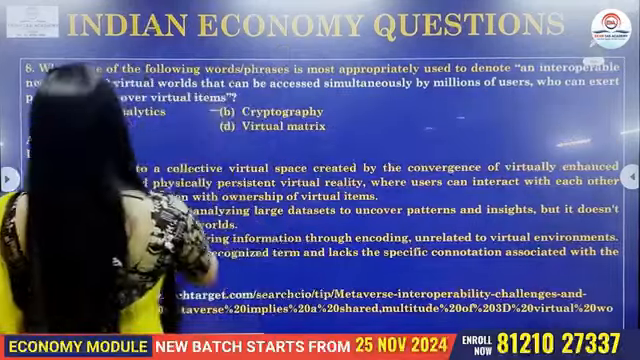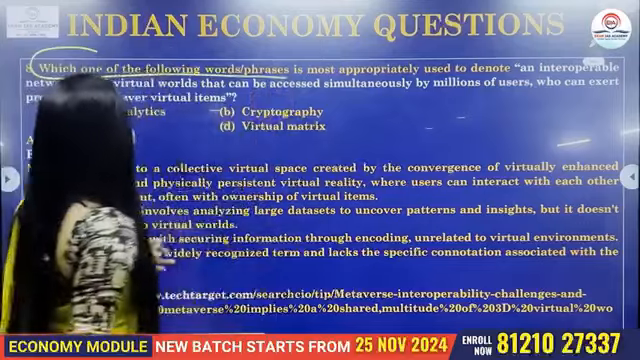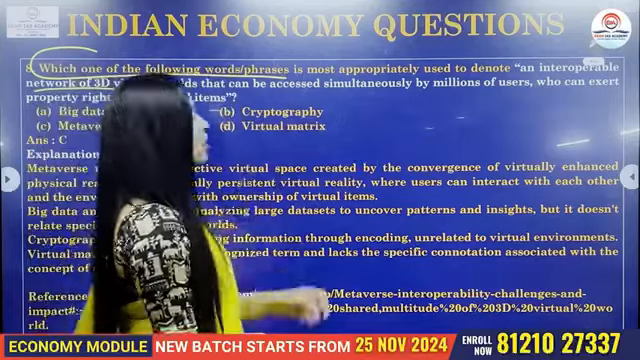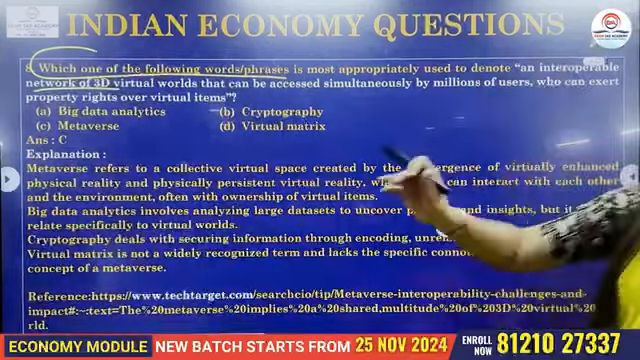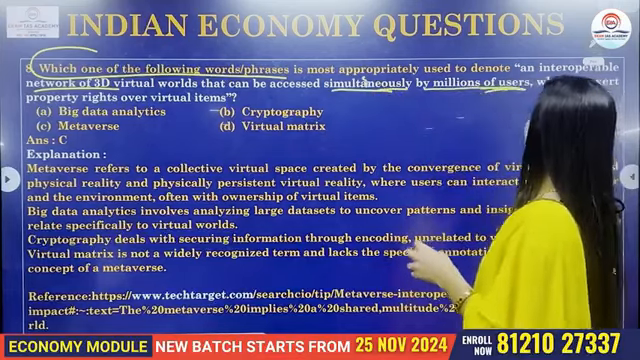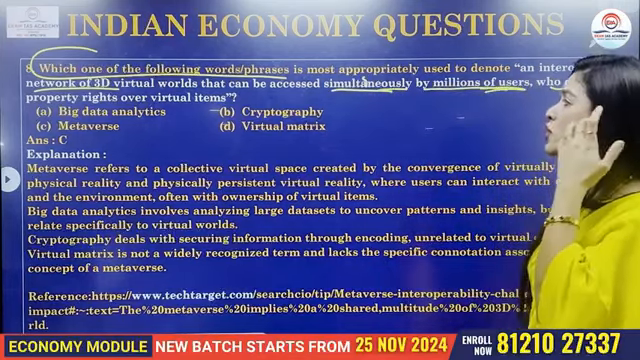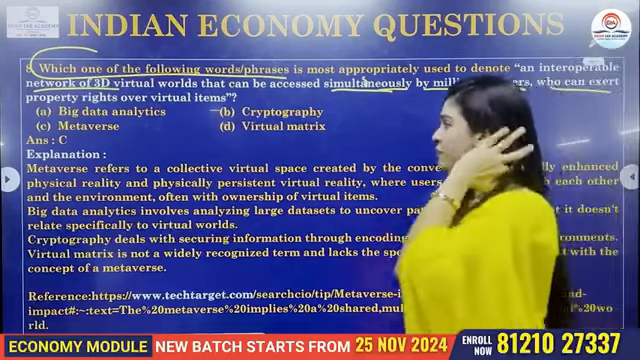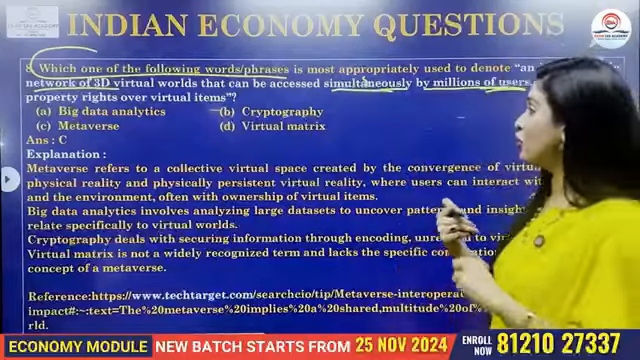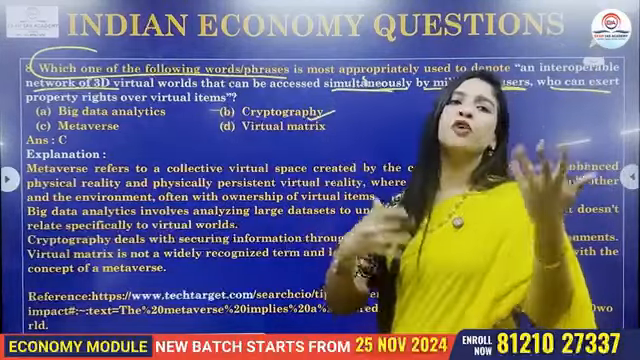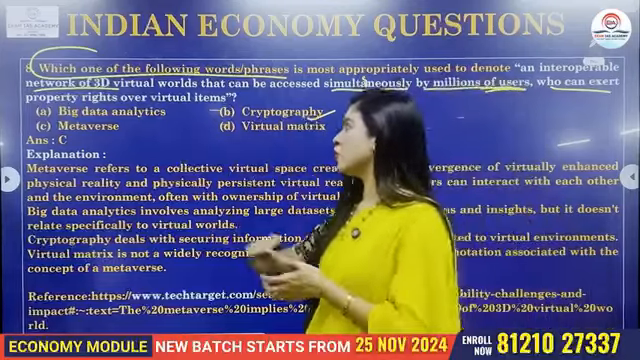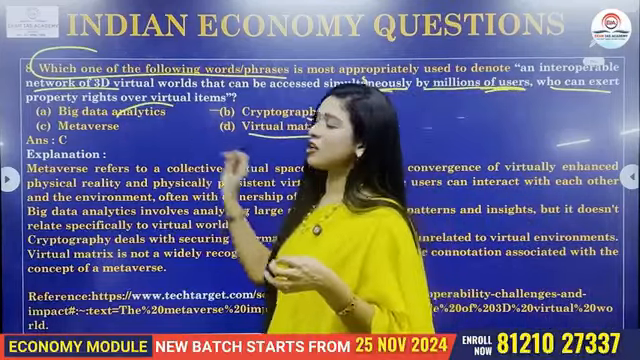Now the next question. Which of the following words or phrases is most appropriately used to denote an interoperable network of 3D virtual worlds that can be accessed simultaneously by millions of users who can exert property rights over virtual items? This is a very interesting question, asked from the current affairs perspective. If you see the options, cryptocurrency, bitcoins, from that keyword it is quite popular, and then big data as well as virtual metrics are also quite popular.